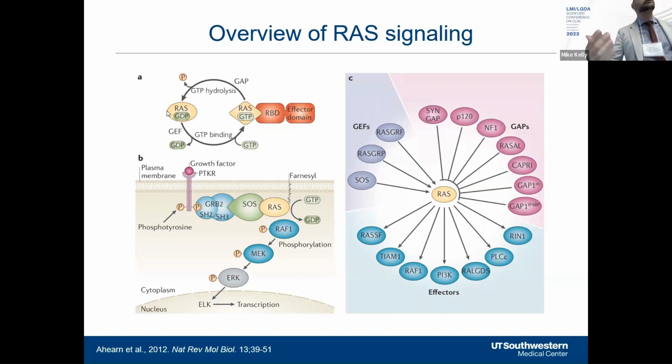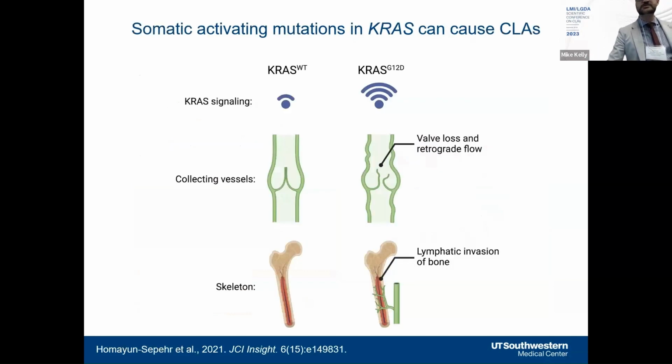It is inactive when bound to GDP. When bound to GTP, it undergoes a conformational change, which allows it to interact with downstream effector proteins to promote signal transduction. Two pathways commonly activated by KRAS are the PI3 kinase and MAP kinase pathways, and the mutations which cause CLAs result in hyperactive RAS signaling, either caused by impairing GTP hydrolysis or influencing nucleotide exchange by the RAS protein.